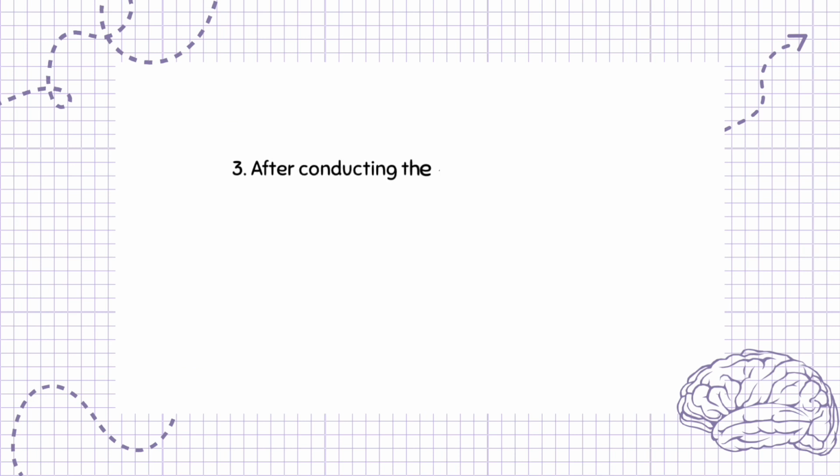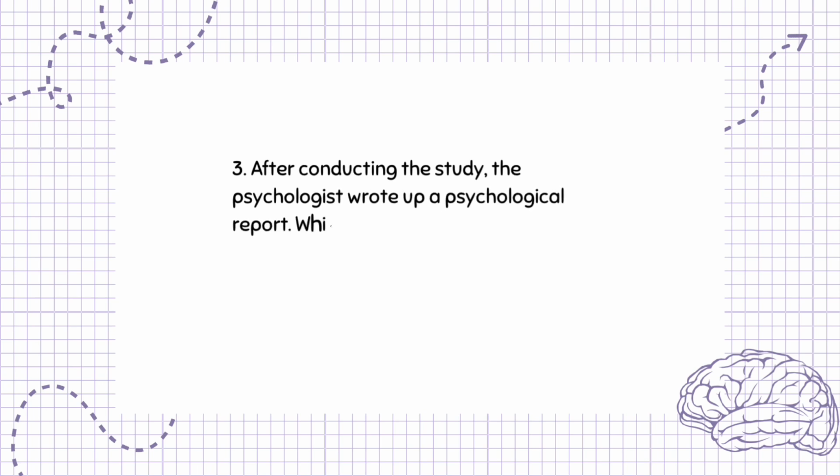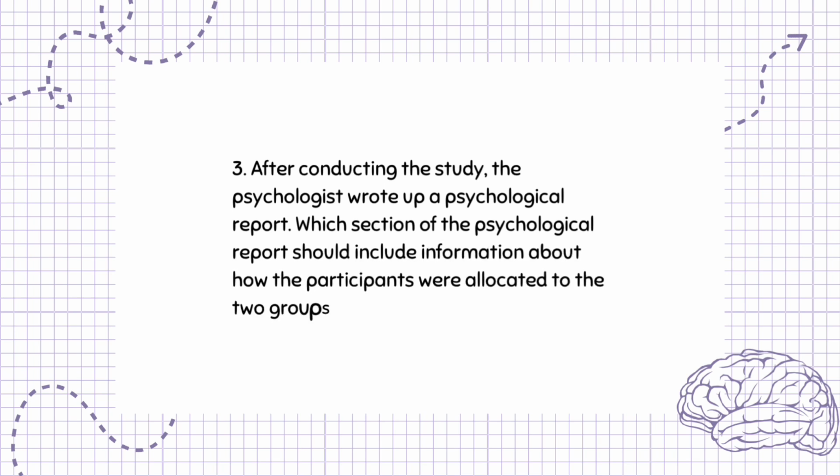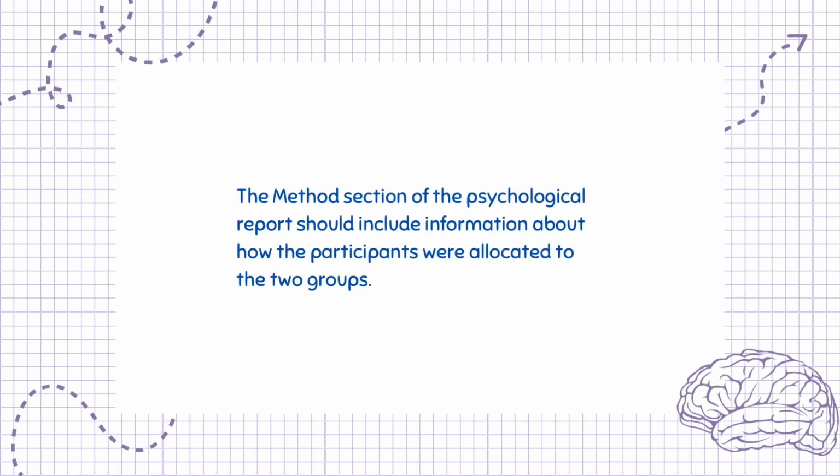Question 3. After conducting the study, the psychologist wrote up a psychological report. Which section of the psychological report should include information about how the participants were allocated to the two groups? 1 mark. The method section of the psychological report should include information about how the participants were allocated to the two groups.